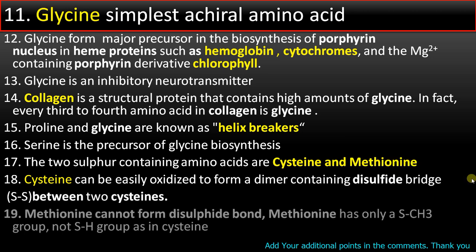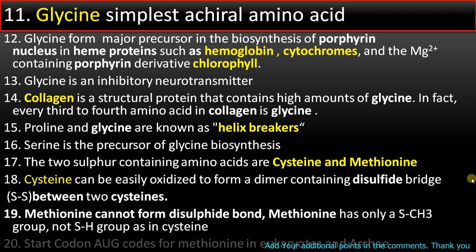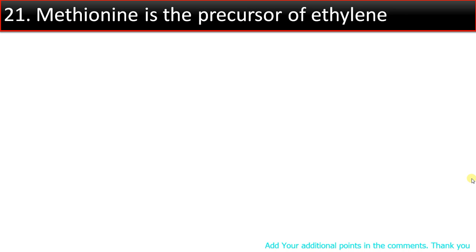Point number 18. Cysteine forms disulfide bond between two cysteines forming cystine. Point number 19. Methionine cannot form disulfide bond as methionine doesn't have SH group, it is having SCH3 group. Point number 20. Start codon AUG codes for methionine in eukaryotes and archaea, whereas formyl methionine is a start codon in prokaryotes. Point number 21. Methionine is a precursor of ethylene, the gaseous plant hormone that is involved in ripening.